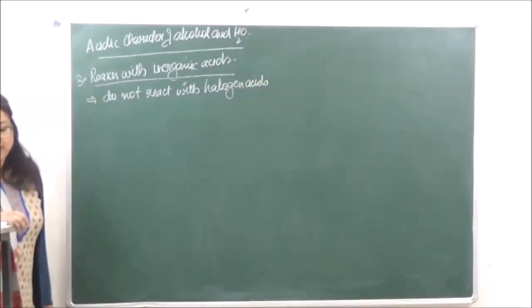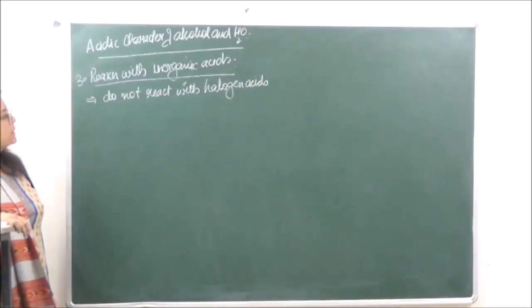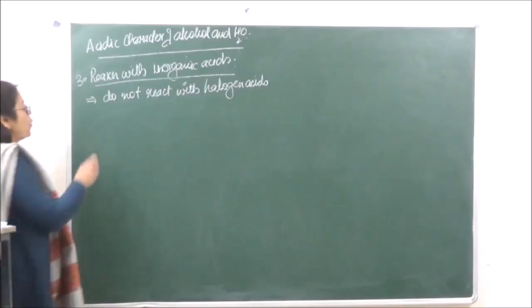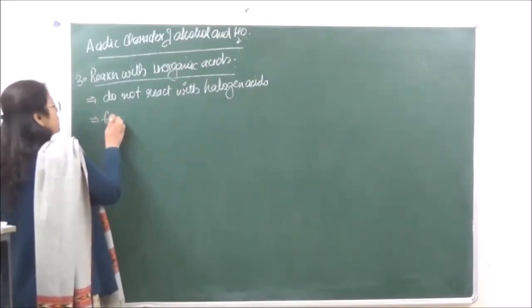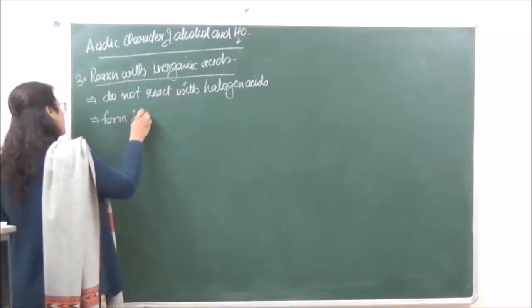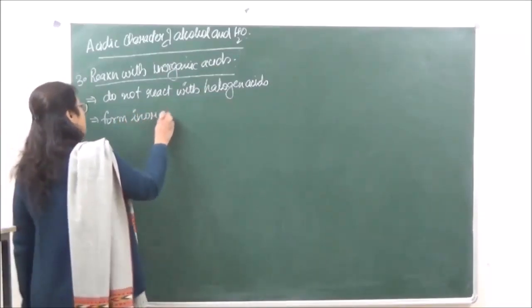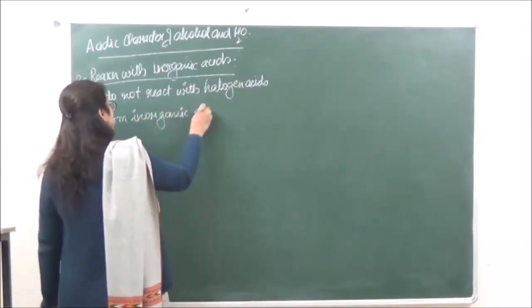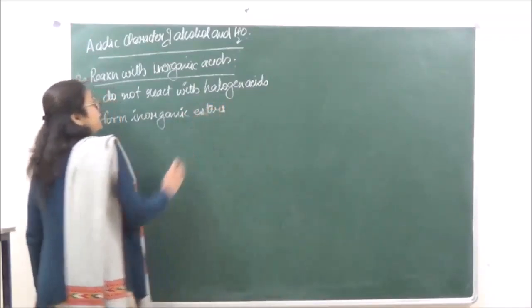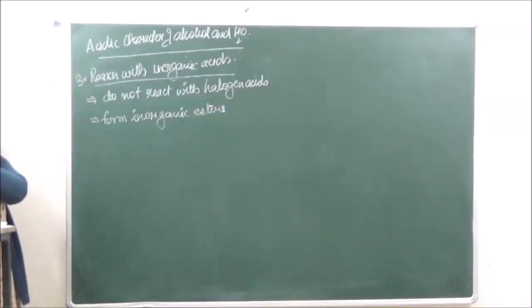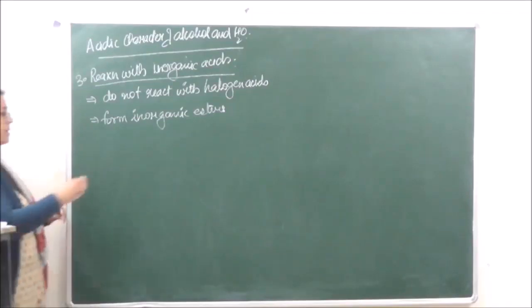It is not going to react with halogen acids, but with other acids it is going to form inorganic esters. Okay?